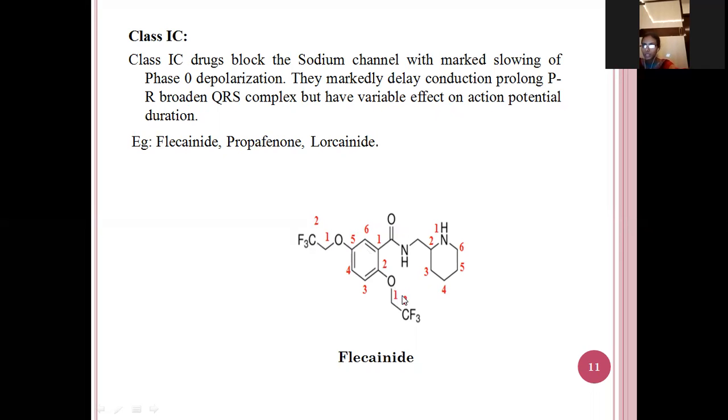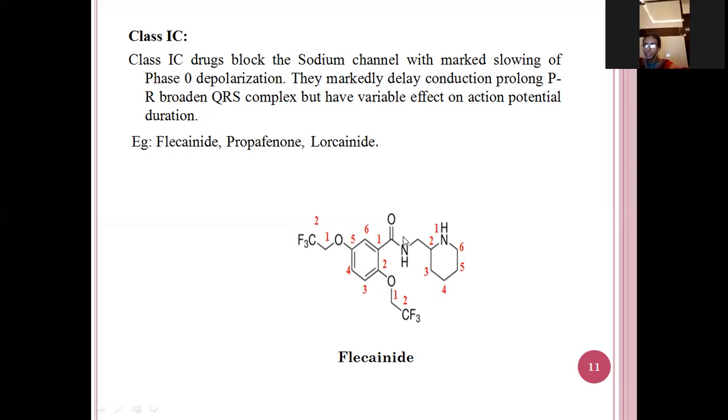Trifluoroethoxy. See here, in the second position and the fifth position, trifluoroethoxy. 3 fluorine atoms are there, so it is attached in the second position. 1, 2 carbon atoms means ethyl. In the second position, 3 fluorine atoms are there, so it is 2,5-trifluoroethoxy. And here one methyl group is there, and this is a piperidine structure.